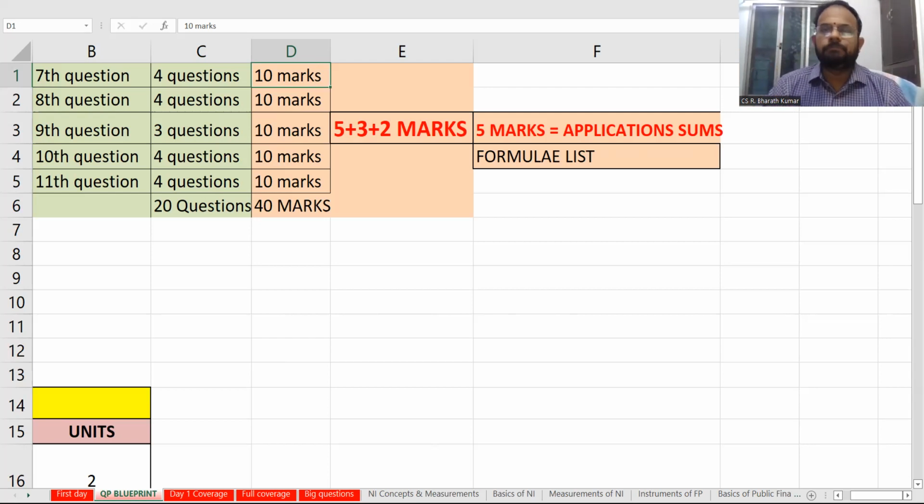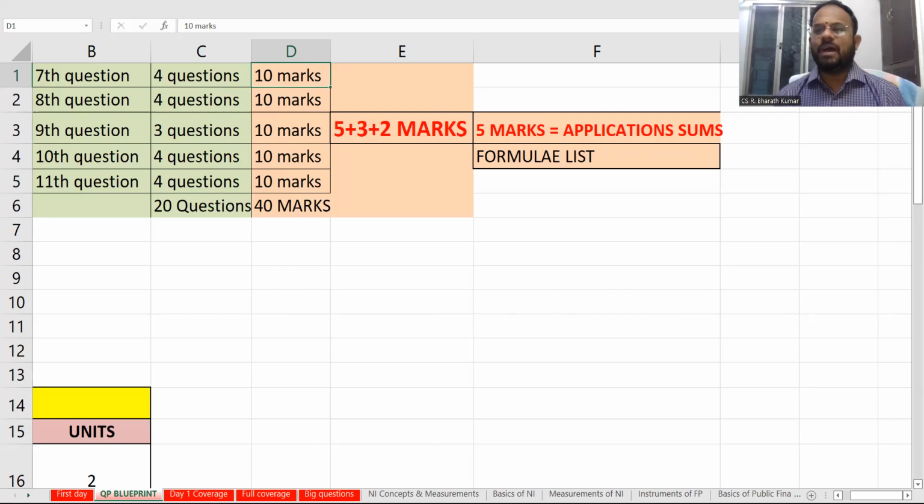Let's take for an example. When they ask you limitations of WTO, there will be an enormous amount of limitations. And let's take limitations of foreign direct investment. There will be some 15 points. Will you sit and write all the 15 points for 2 marks or 3 marks? No. You will write only 6 or 7 points, maximum possible extent, because they are going to anyways award only 2 marks or 3 marks. So you will write what is required so that you can save your time.